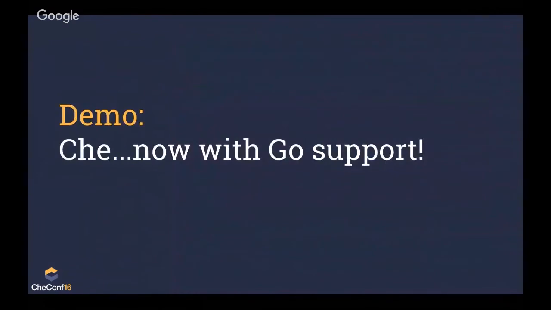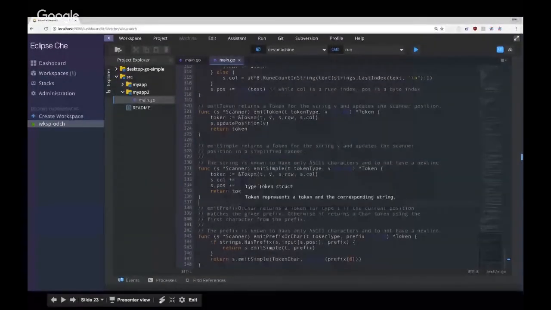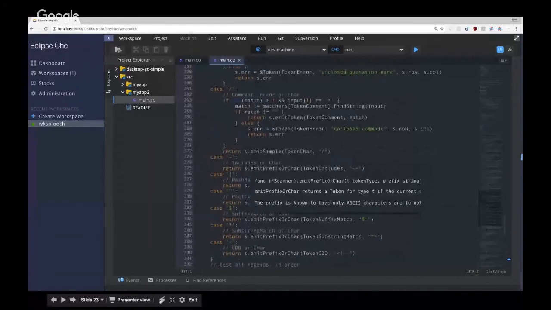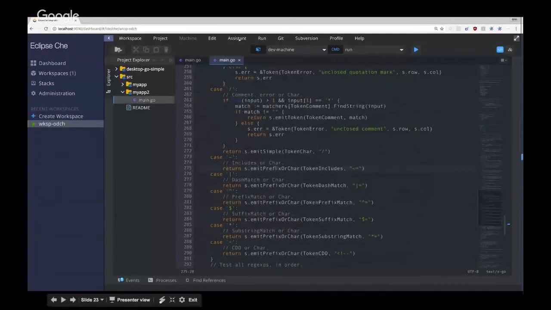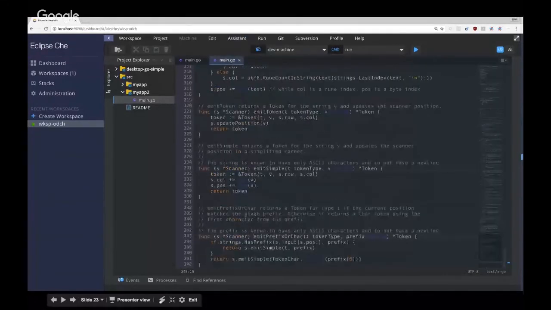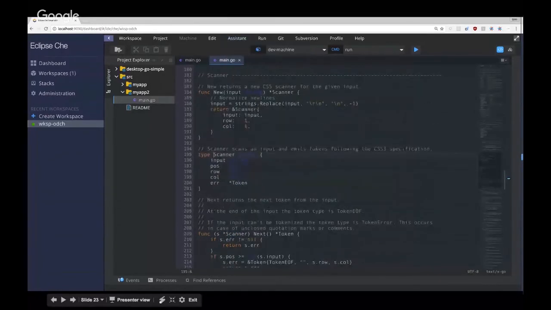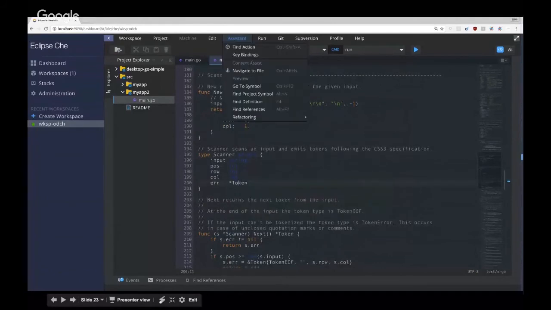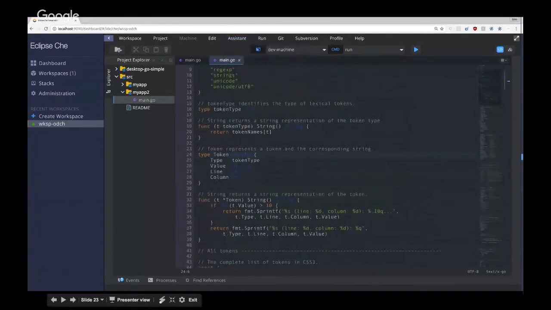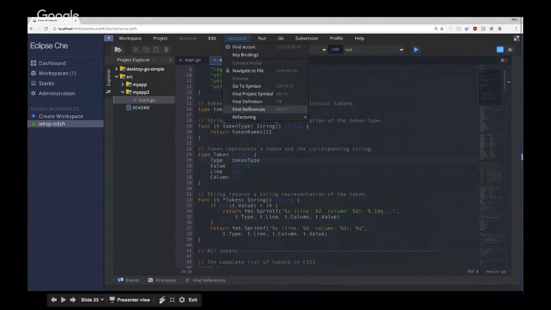So I'm going to show what this looks like. It's going to look a lot like what we just saw with Java, but it's Go, and that's exactly the way it should be. You shouldn't have to think about, does my tool support the language that I use? It should just work. So here I'm hovering over some things, and it just works. It's really quick. Nothing is pre-computed. I have all of the code intelligence features, just did jump to def, and can jump to def a lot. It just works. And Che doesn't need to know a lot about Go. It relies on the language server for knowing about Go, which is beautifully simple.